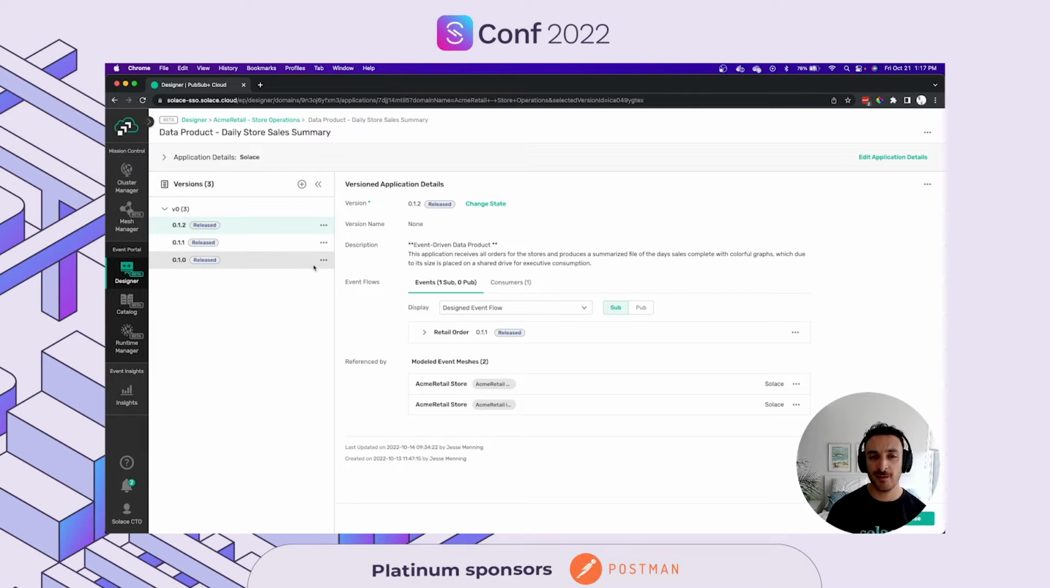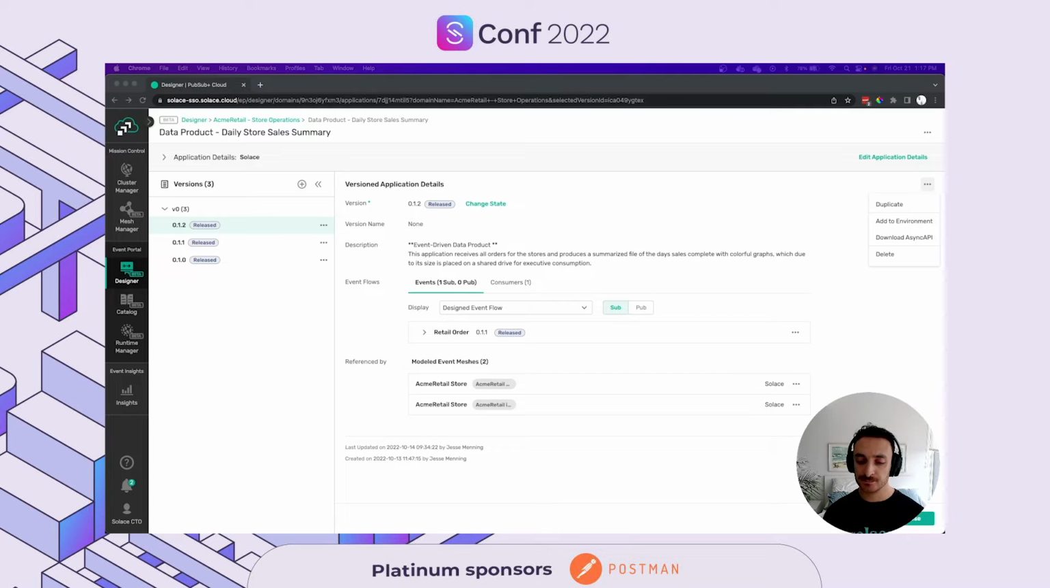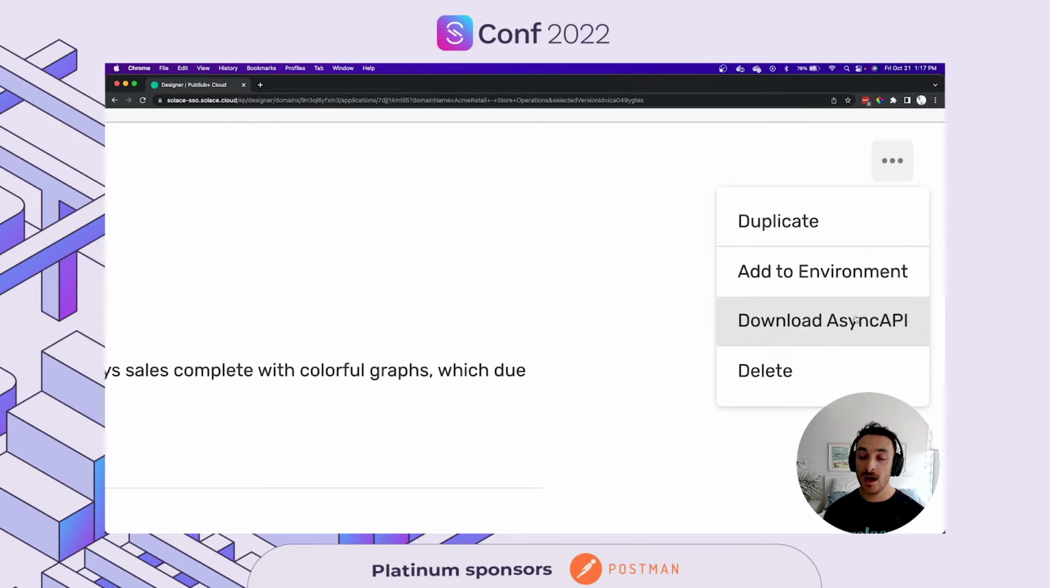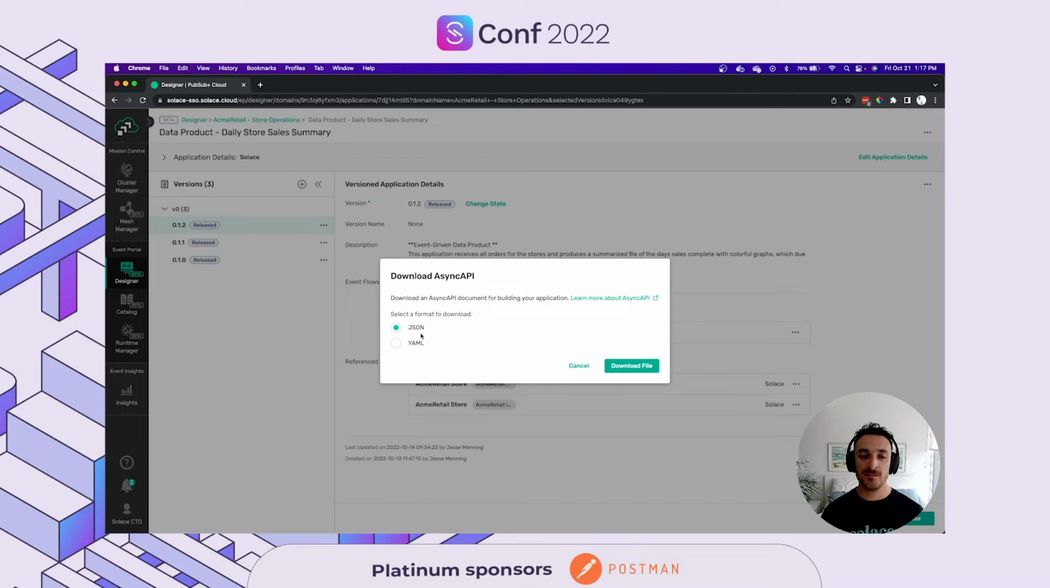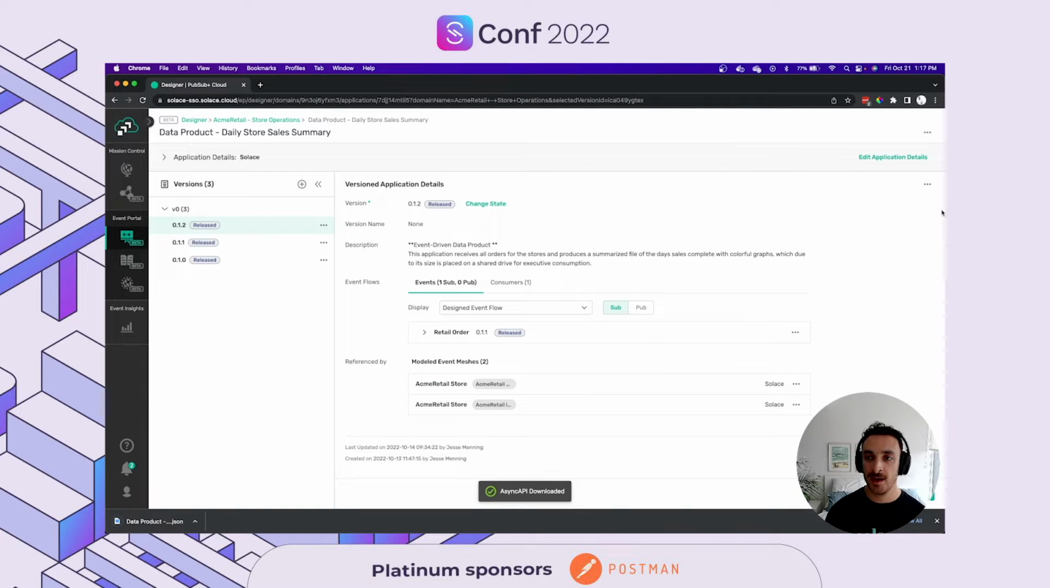And I can see there's different versions of the application, as I mentioned earlier. What I want to do is go ahead and download the AsyncAPI specification for this application that will specify the topics, the schemas, and the application that is involved with this. So I'm going to go here to the more options. I'm going to download an AsyncAPI. So I'm going to zoom in here a little bit so I can download the AsyncAPI specification for this application. So once I click that, I have the option of downloading a JSON file for my AsyncAPI, or I can download the YAML file as well.